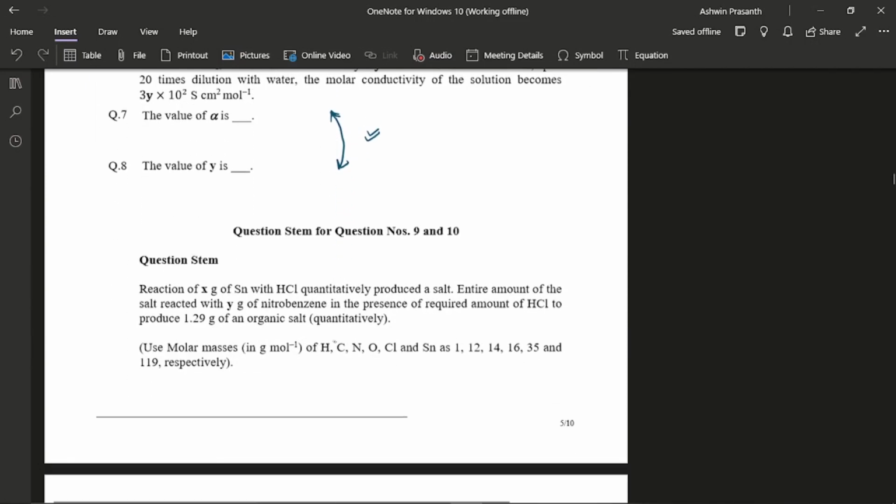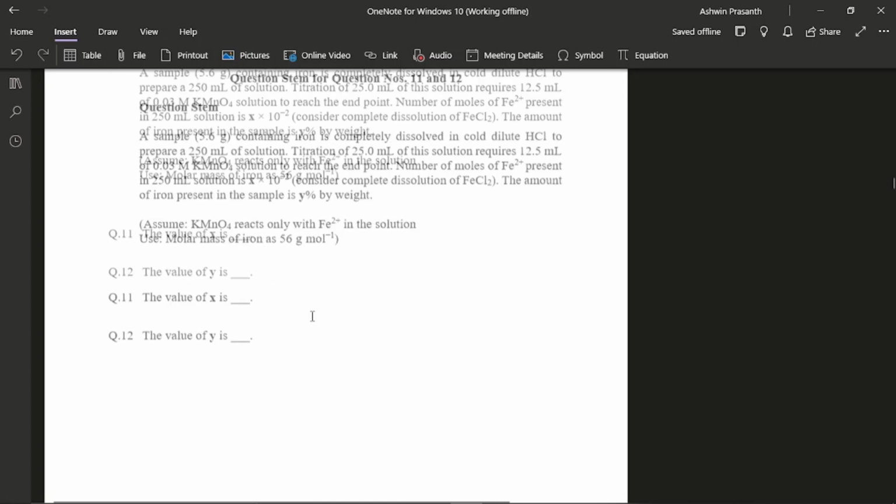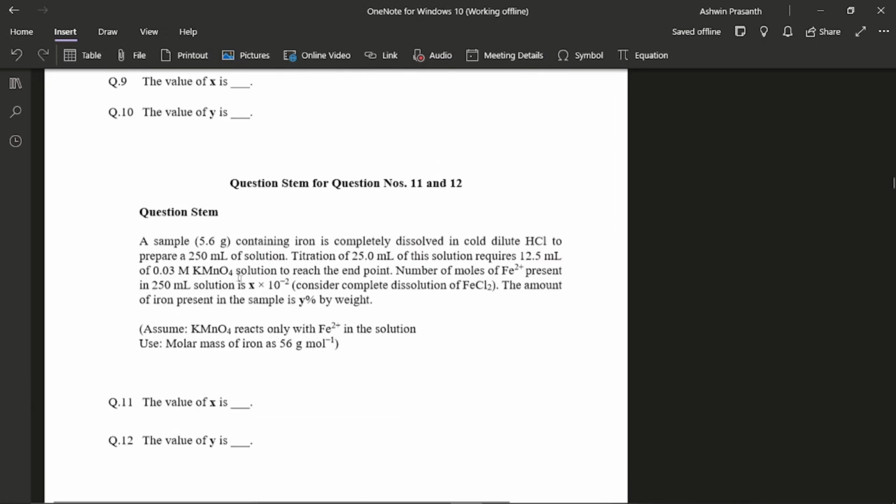And this one was actually the next question in my paper, but I knew that it would go very lengthy if I tried. Also, I usually made mistakes in this redox titration concept, the equivalent concept. Because of that, I decided to leave it for round 2, even though I knew the concepts.